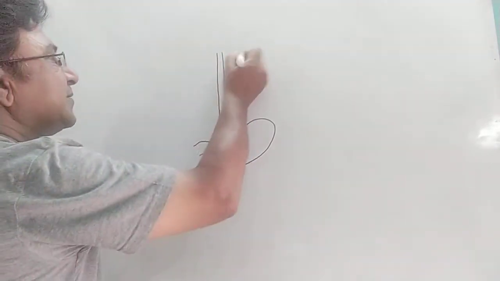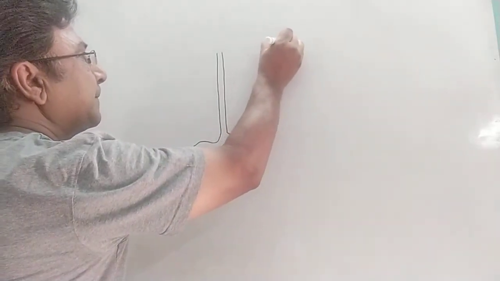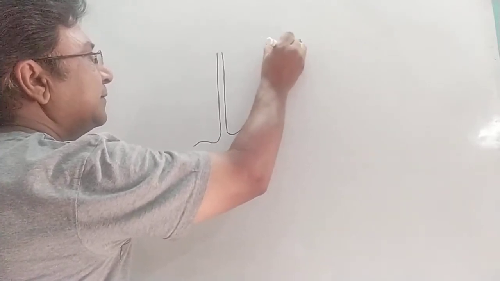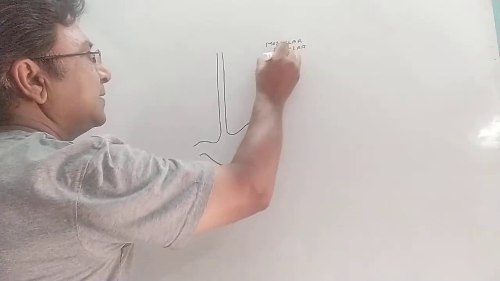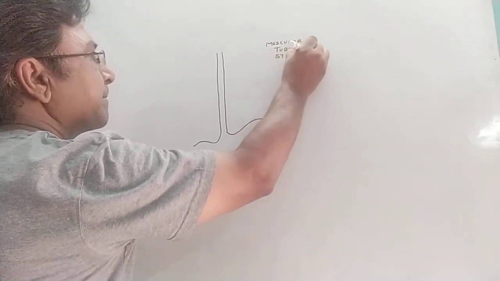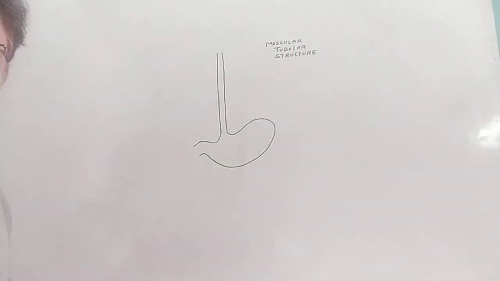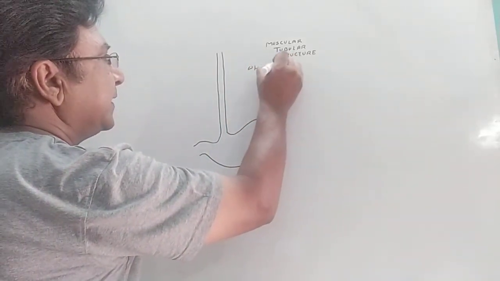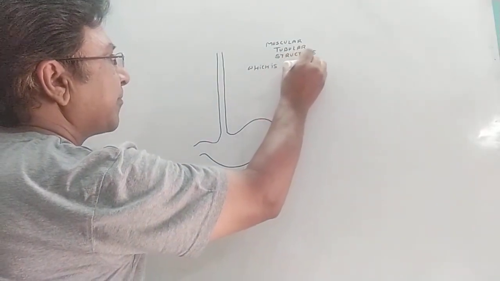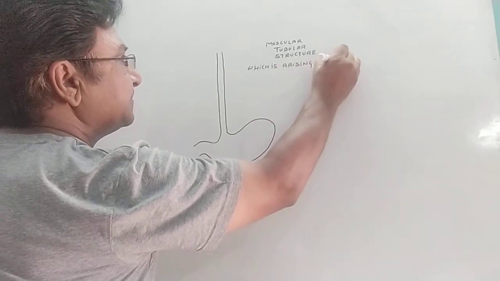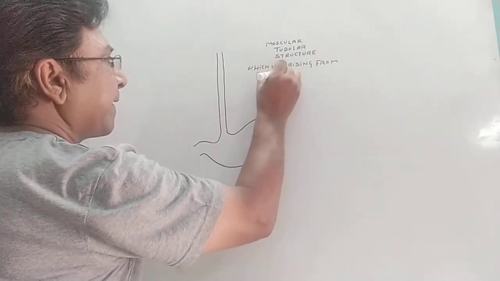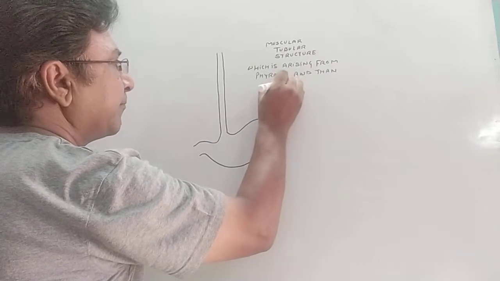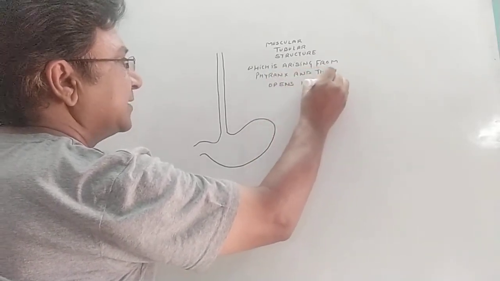Now this esophagus, first of all, is a muscular tubular structure, a tube, which arises from the pharynx and then opens into the stomach.